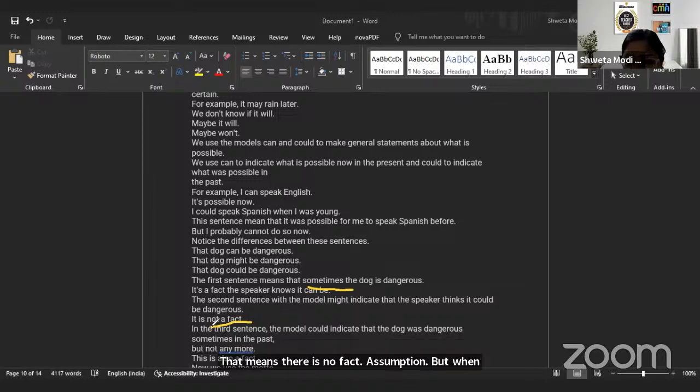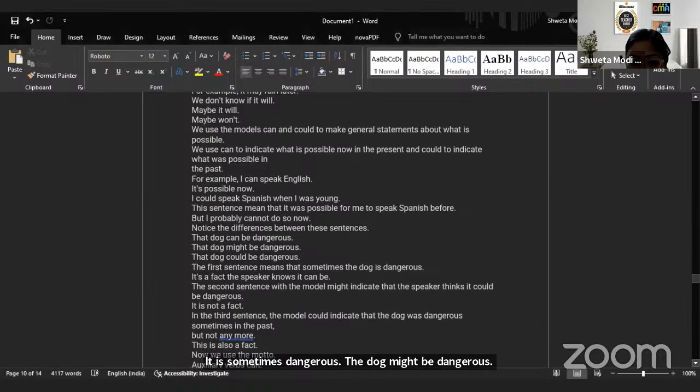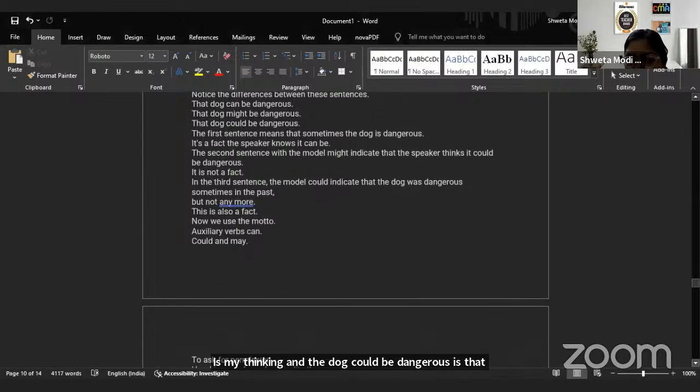But when you use could be, then the dog was dangerous sometimes in the past, but not anymore. So again, it is a fact. So the dog can be dangerous means it is sometimes dangerous. The dog might be dangerous is my thinking, and the dog could be dangerous is that it was dangerous at one point of time. Okay.